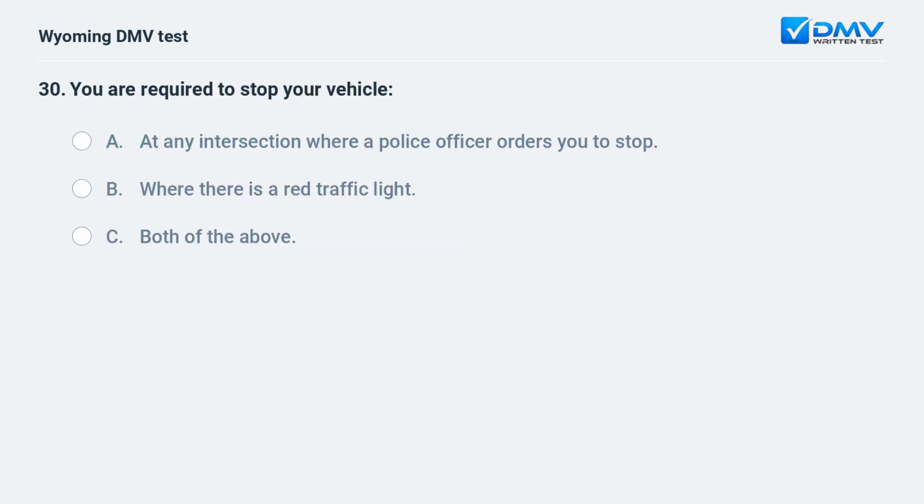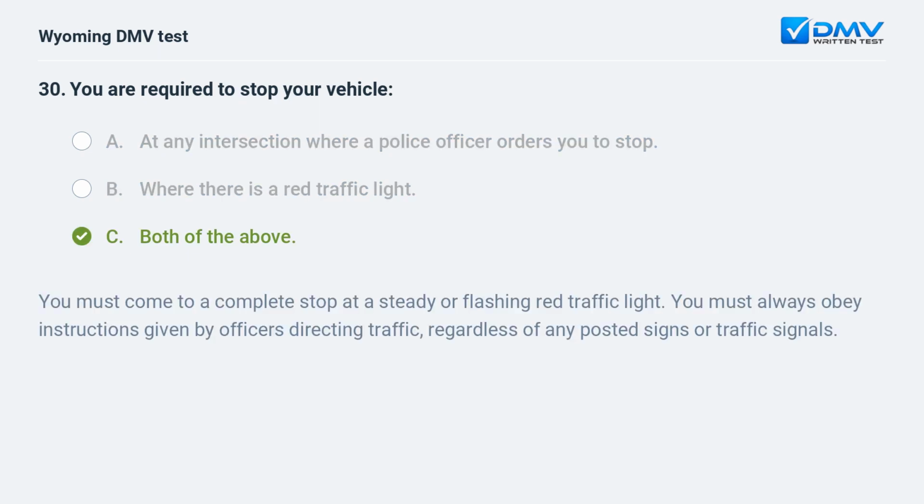You are required to stop your vehicle? A. At any intersection where a police officer orders you to stop. B. Where there is a red traffic light. C. Both of the above. C. Both of the above.